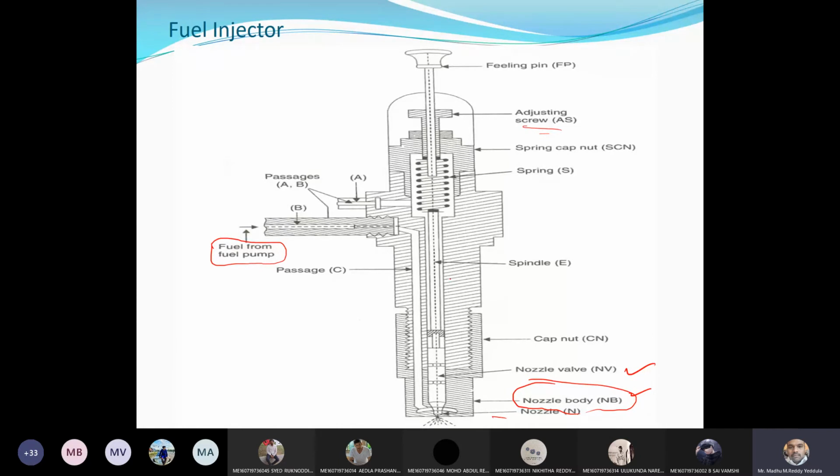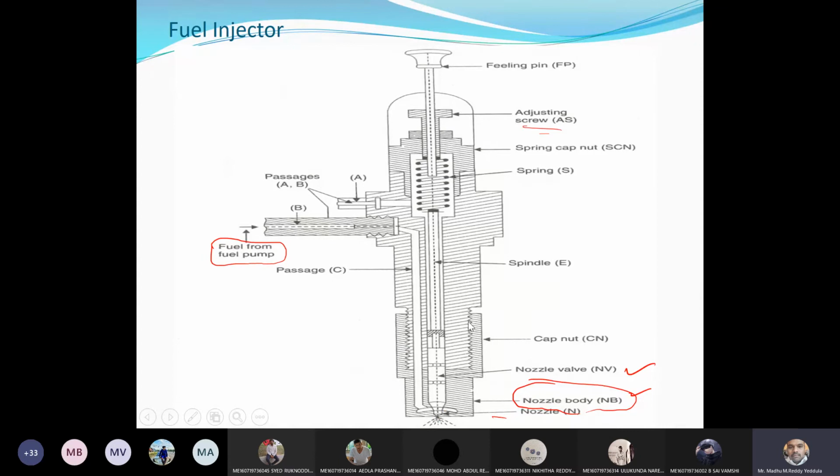The fuel will be injected. Our main aim is to compress the spring. If the spring is compressed, automatically the nozzle valve will come out of its nozzle body, thereby there is an opening for the diesel fuel to inject inside the engine cylinder. That is the main working actually, right?